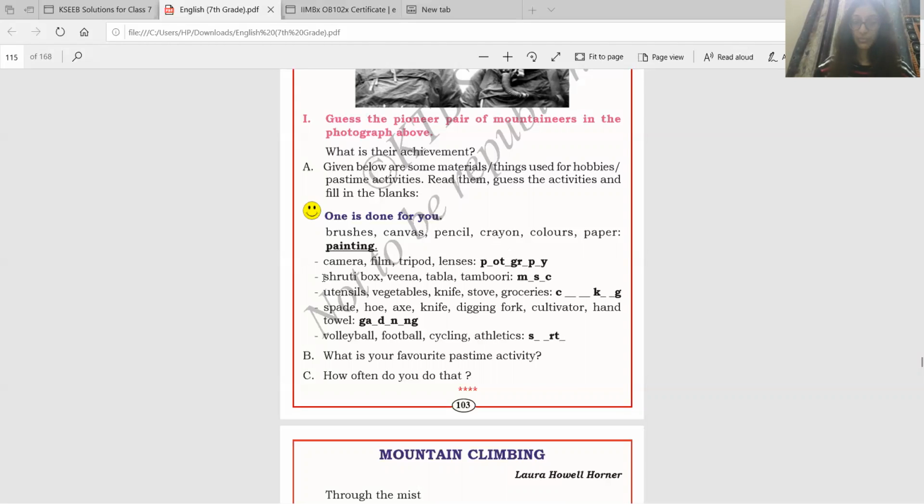PHOTOGRAPHY. Next, Shruti box, veena, tabla, tamburi. These are all musical instruments. What are they related to? Music. So here you put U and I. So MUSIC, music.